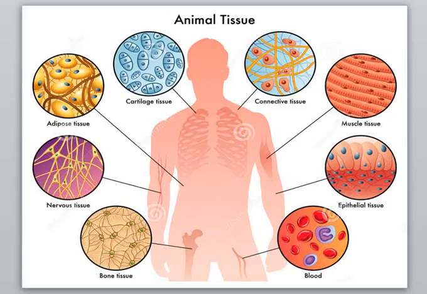If you look at the cartilage tissue and the blood tissue, you will find that cartilage tissue consists of many similar types of cells, but blood contains 2 types of different cells. So, any tissue consists of cells.